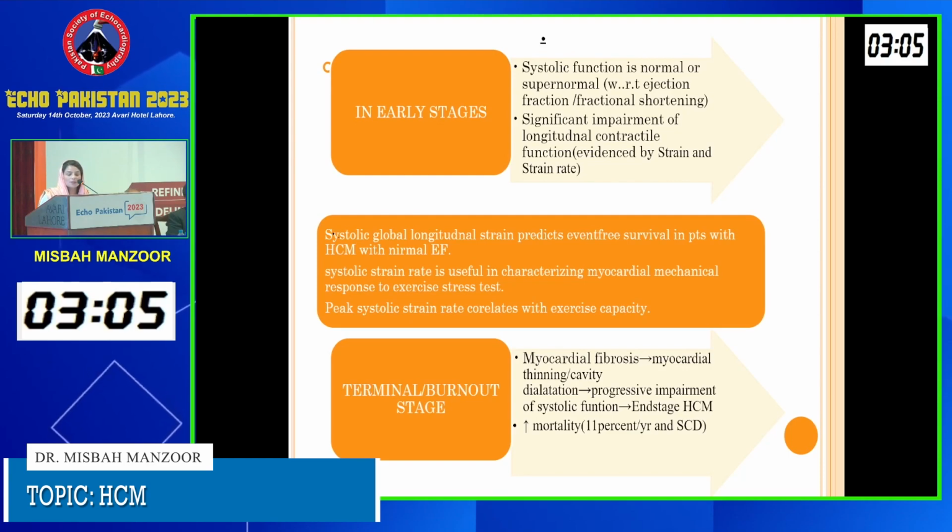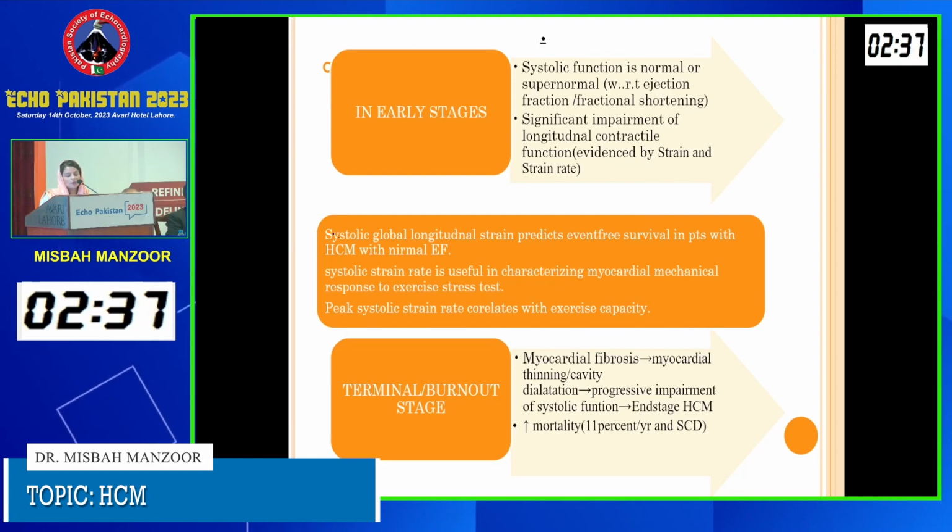In the early stage, if we take fractional shortening or ejection fraction as the parameters, we will have a normal or supernormal systolic function. But because of the presence of significant impairment in longitudinal contractile function, the strain or the strain rate are the correct parameters that should be used in order to diagnose the subclinical systolic dysfunction. And they also correlate well with the exercise capacity of the patients.